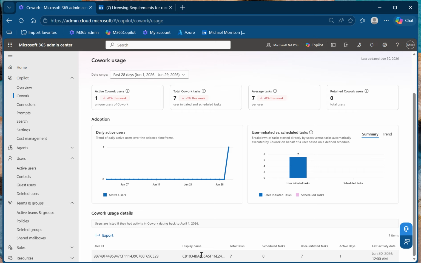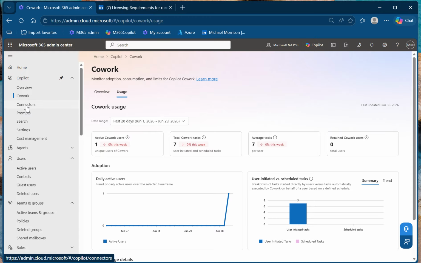And if I export it, it's essentially the same table that comes out. It's going to be all your users. You can bring out an Excel file that shows all your users and the tasks they did, the scheduled tasks they did, and last activity date. Hopefully at some point it'll show me a display name so I can just call that person rather than try to look up their user ID and triangulate to find out who that user is, to ask them some questions about how much usage they're doing or what have you.